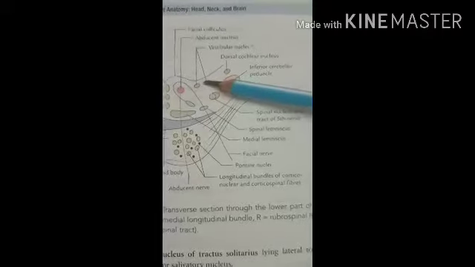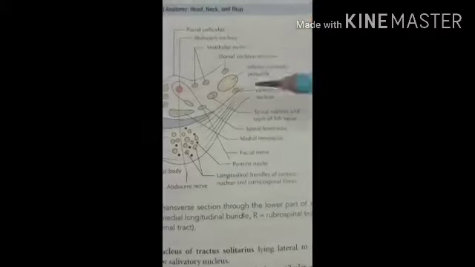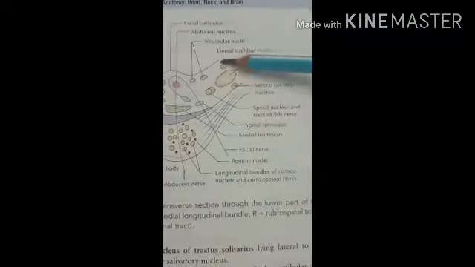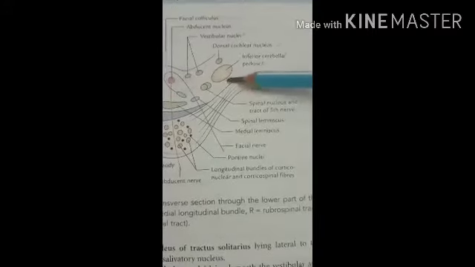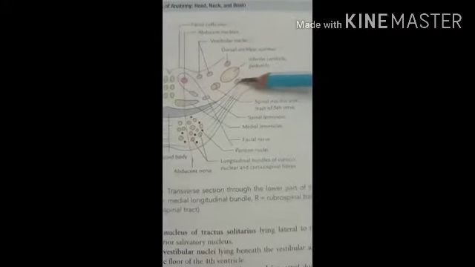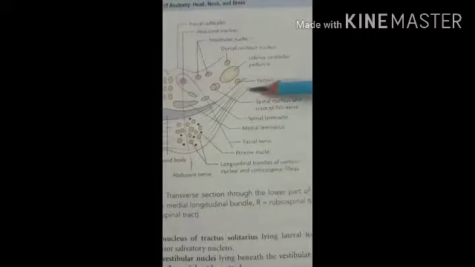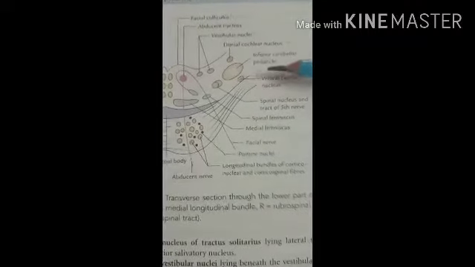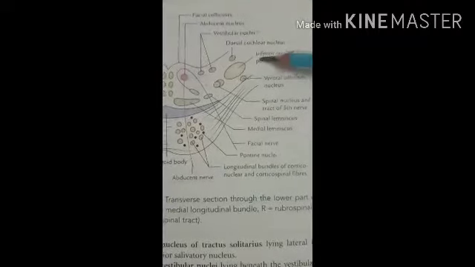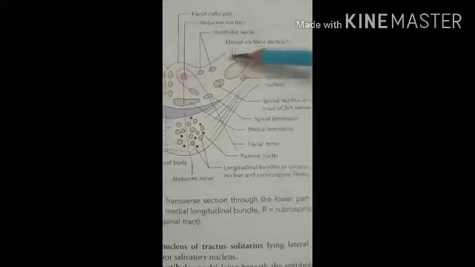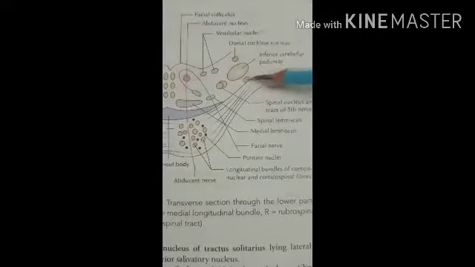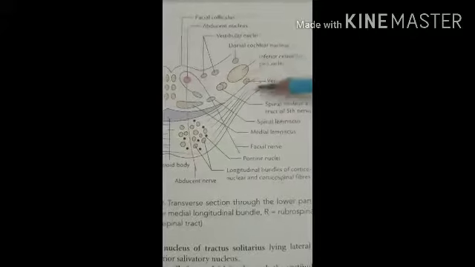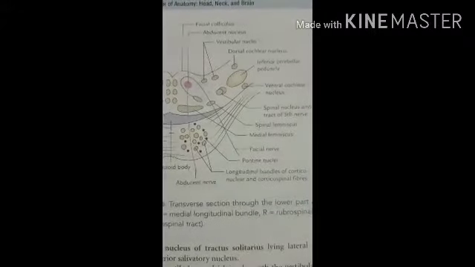Then the dorsal and ventral cochlear nuclei. This is the dorsal cochlear nucleus and this is the ventral cochlear nucleus, located dorsal and ventral to the inferior cerebellar peduncle. Here you can see the inferior cerebellar peduncle, and these two nuclei, ventral and dorsal, are present on the upper and lower sides of it.